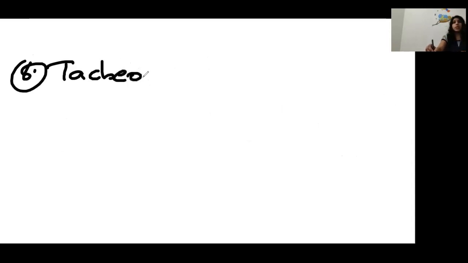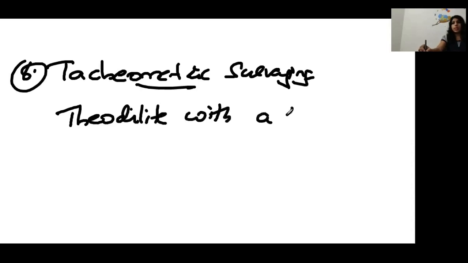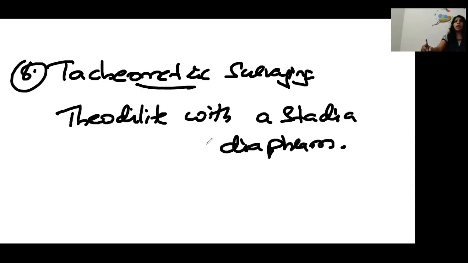Okay. So tachyometric survey. What is a tachometer? It is simple, just a theodolite with a stadia diaphragm. That is the only difference between theodolite and tachyometry.